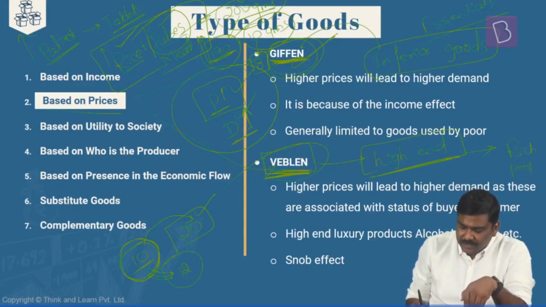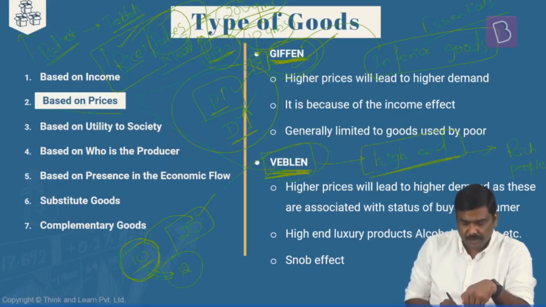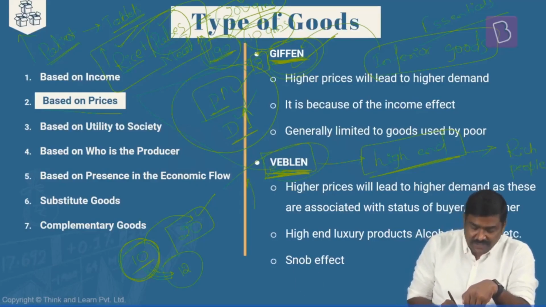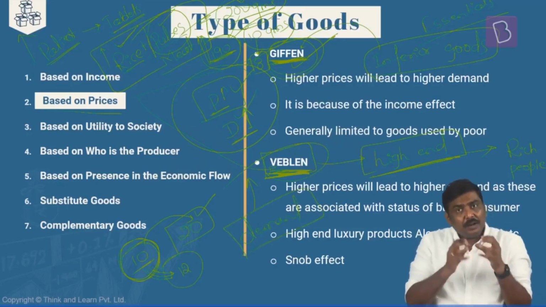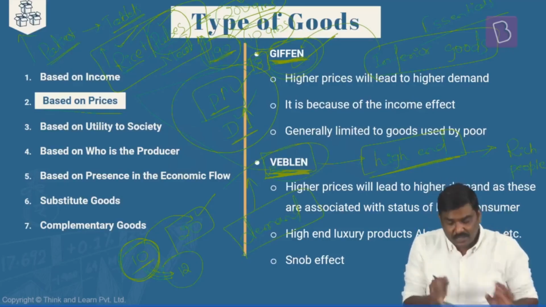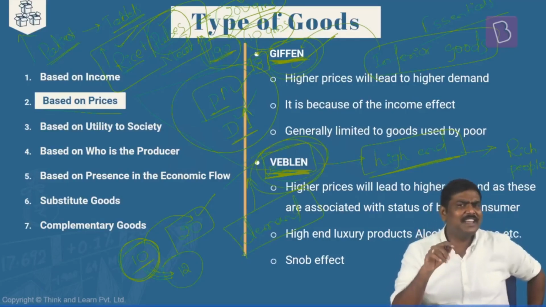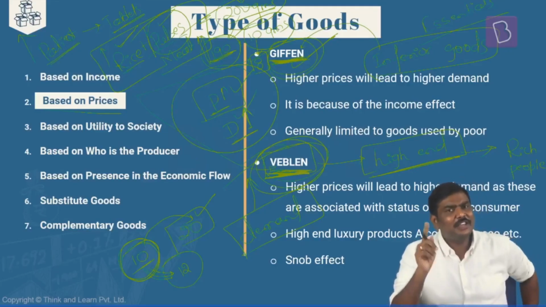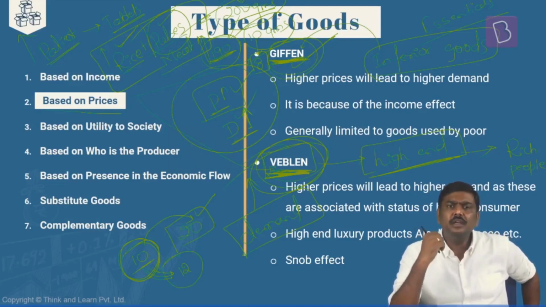And the technical definition of Veblen goods is that with the rise in the prices, is it okay? In case of Veblen goods, with the rise in the prices, the demand will also rise. The demand as well as the price both are moving in the same direction. Such types of goods are referred to as Veblen goods. Now some of you will basically say, sir, hold on. Earlier in case of Giffen goods, you said the same thing. In case of Veblen goods, you are saying the same thing. That is, the price and demand are moving in the same direction.